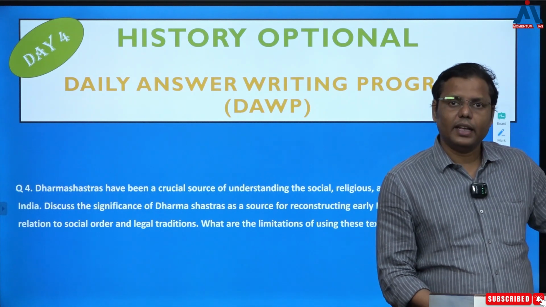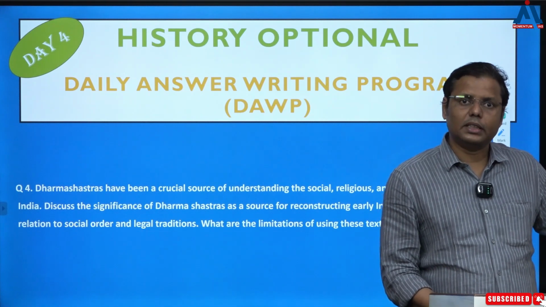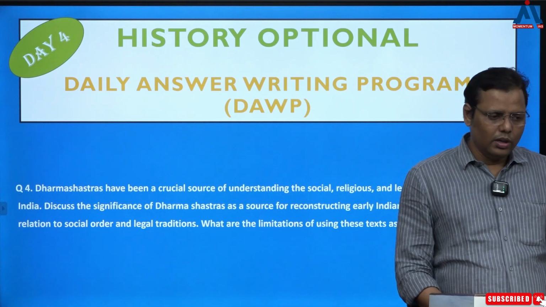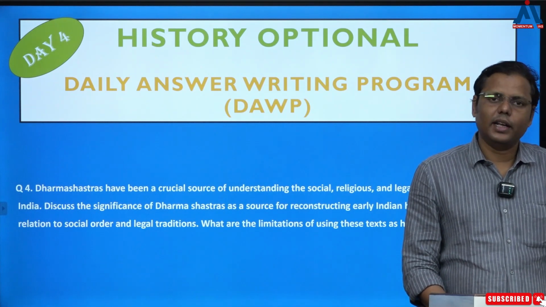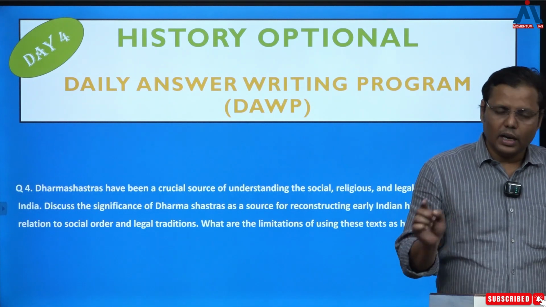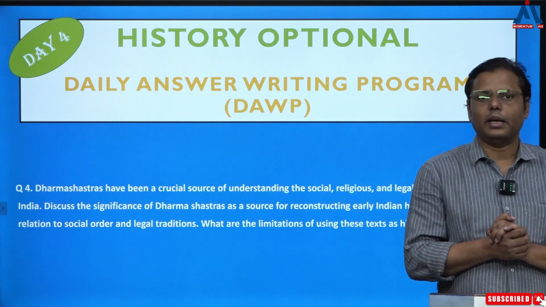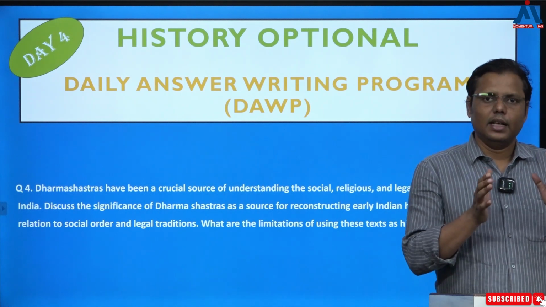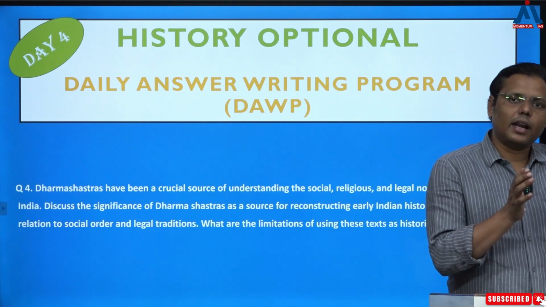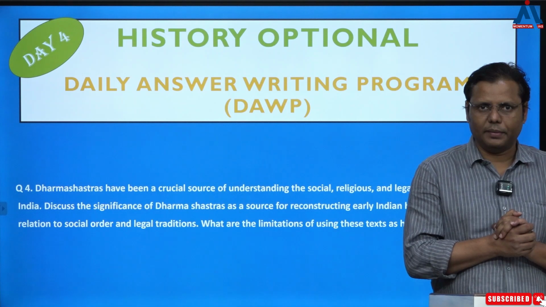When it comes to the Vedas, Aranyakas, Upanishads and to a certain extent Brahmanas also, more or less they present a very ideal picture. On the other hand, historians believe that the Dharmashastras give the real picture of the society at that point of time.